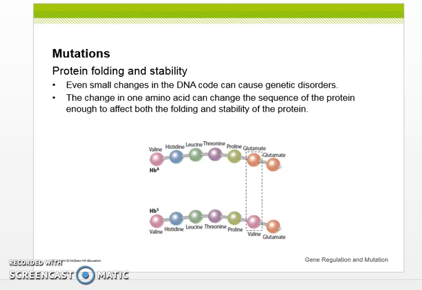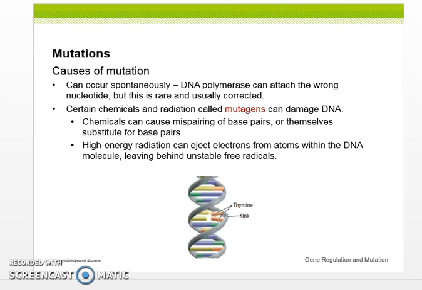So one way is protein folding and stability. Even small changes in the DNA code can cause genetic disorders. The change in one amino acid can change the sequence of the protein enough to affect both the folding and the stability of the protein. It can occur spontaneously. DNA polymerase can attach the wrong nucleotide. It happens, but this is rare and it's usually corrected.